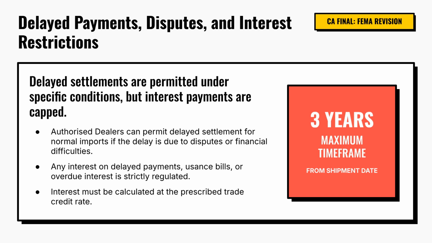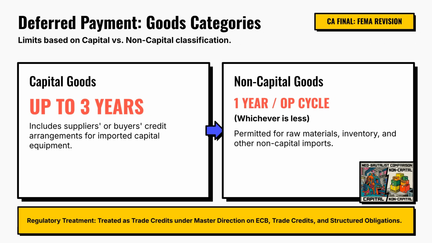For examination purposes, remember the combination of 2 key points. Delayed settlement may be permitted, but interest is capped at 3 years from shipment. Deferred payment arrangements allow importers to postpone payment over a longer period. The permissible period depends upon the nature of goods imported. For capital goods, including arrangements such as supplier's credit or buyer's credit, deferred payment is permitted for up to 3 years. For non-capital goods, the permitted period is up to 1 year, or the operating cycle, whichever is shorter.